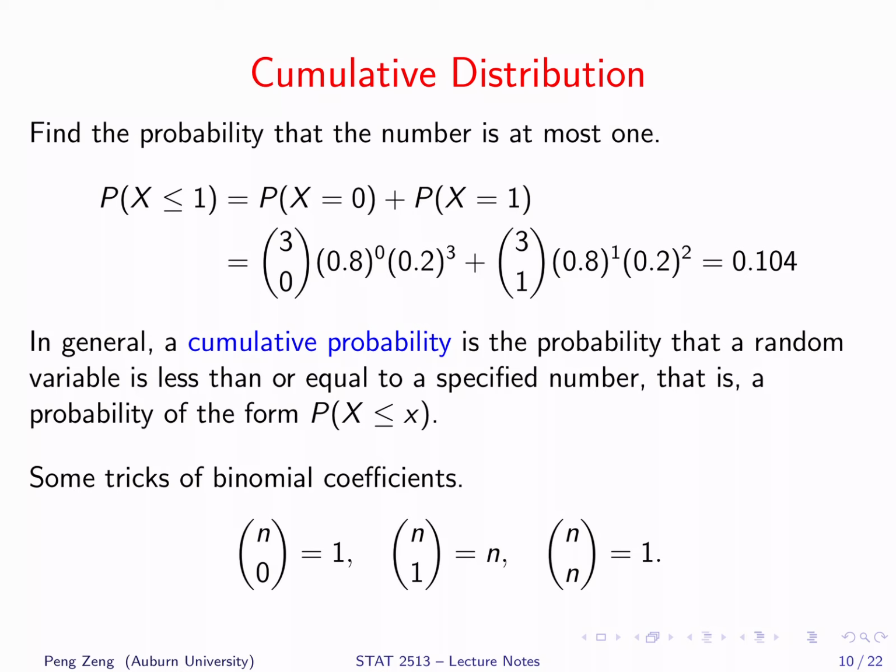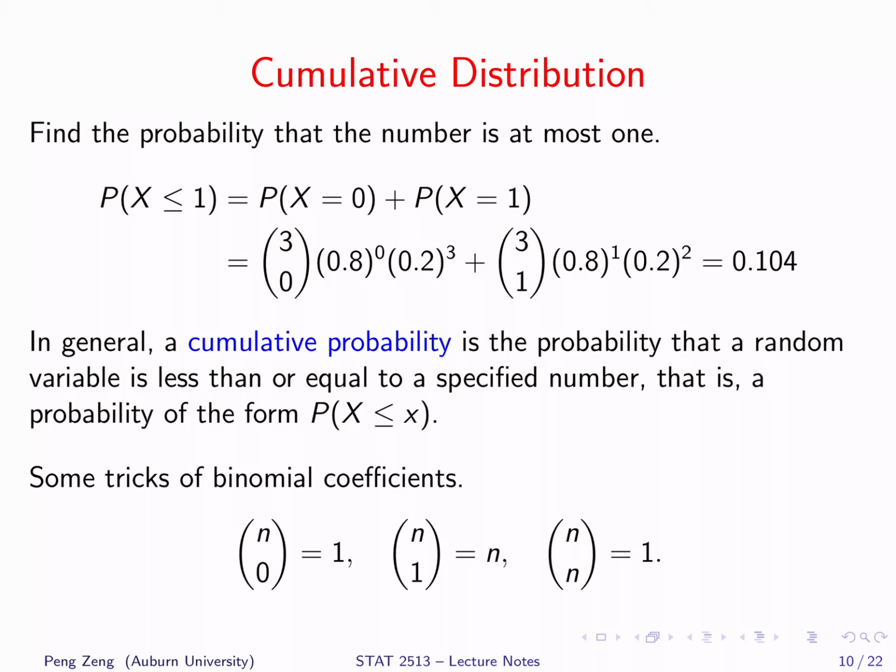Find the probability that the number is at most 1. Here, we want to find the probability of x less than or equal to 1. Notice that the possible values of x are 0, 1, 2, 3. So, x less than or equal to 1 means x equals 0 or x equals 1. We can find the probability of x equals 0 and x equals 1 separately and add them together. The first binomial coefficient is 3 choose 0, which is 1.